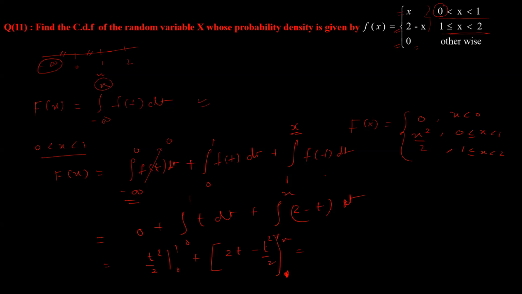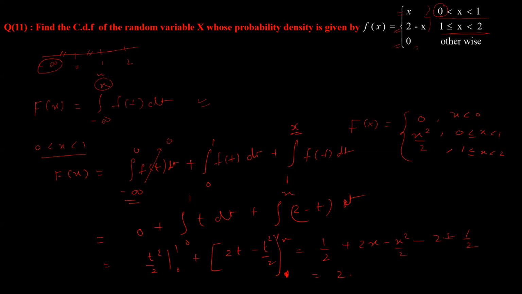So what is the value you will get here? When you simplify this, you will get 1 by 2 plus 2x minus x square by 2, and for the lower limit you will get minus 2 plus half. So 1 by 2 plus 1 by 2 becomes 1.